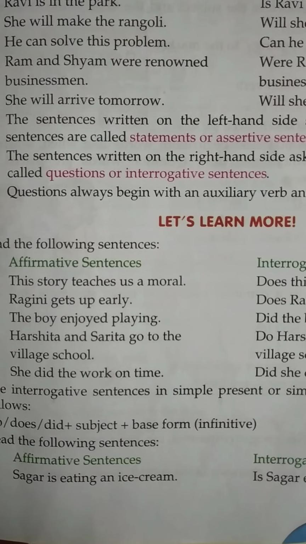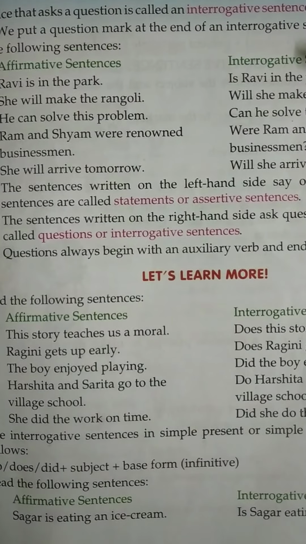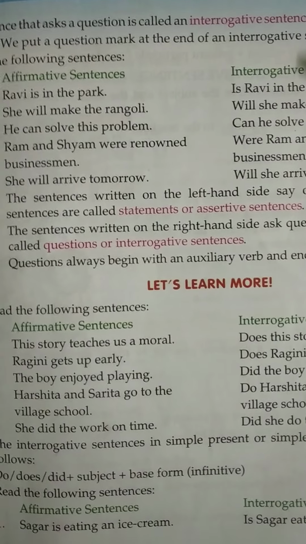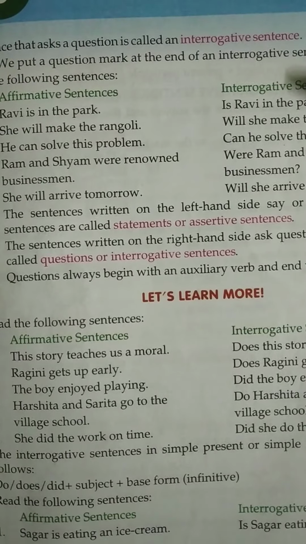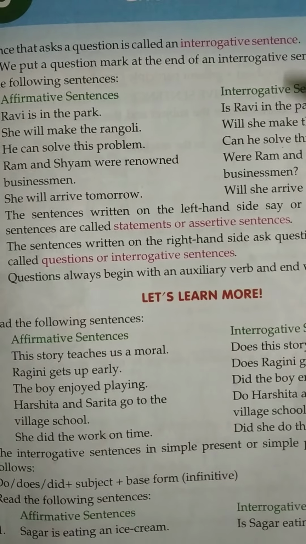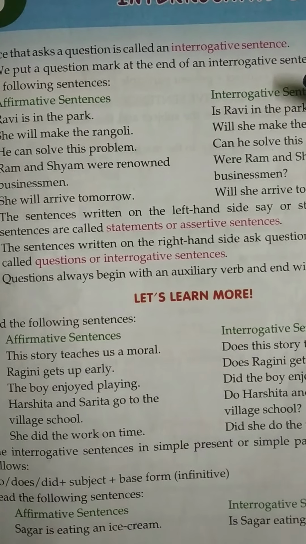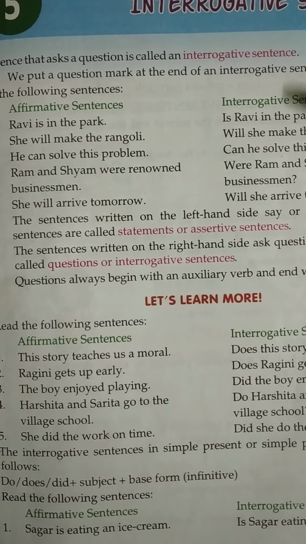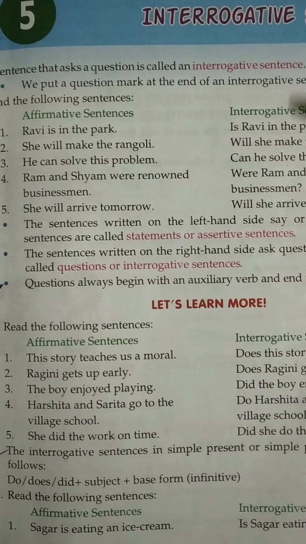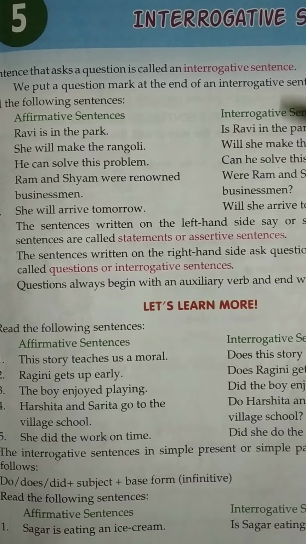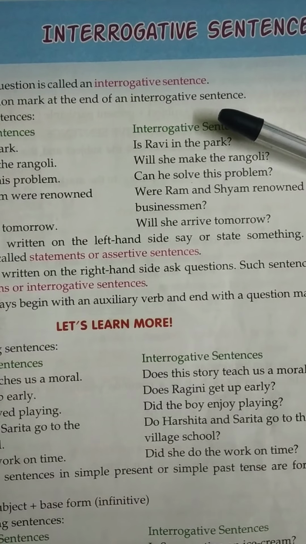How to bring it? Teaches is in the present tense, and we have to break teaches in this way: does plus teach. S or es is added to the main verb, so we have to bring does. If it was only teach, then do plus teach. If it is teaches, that means does plus teach. If it was given as taught, that means it's past tense, so did plus teach. Now we can see the interrogative sentence: does this story teach us a moral?